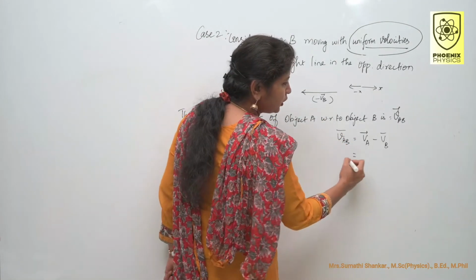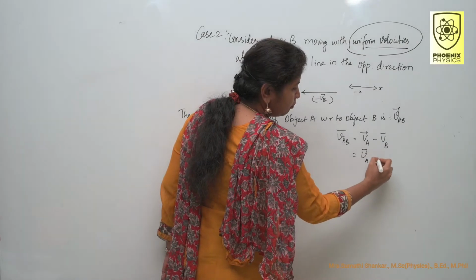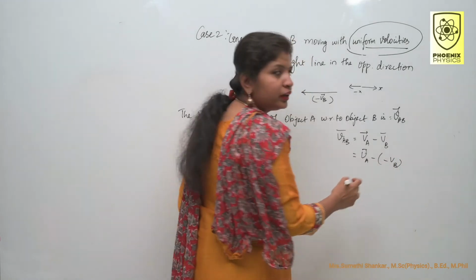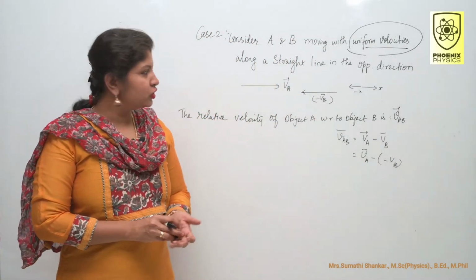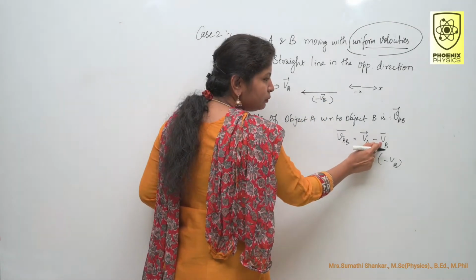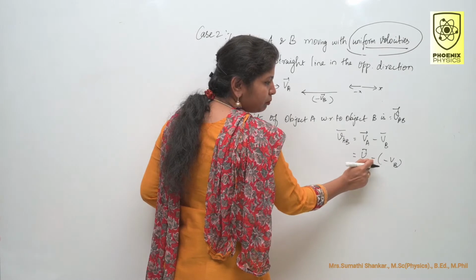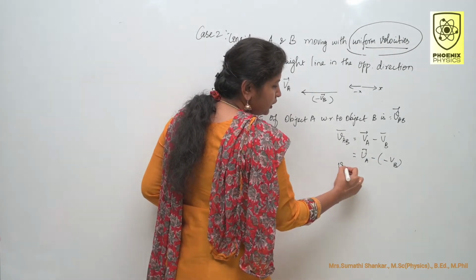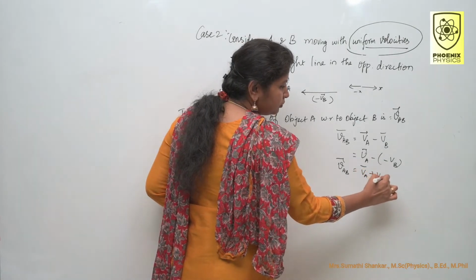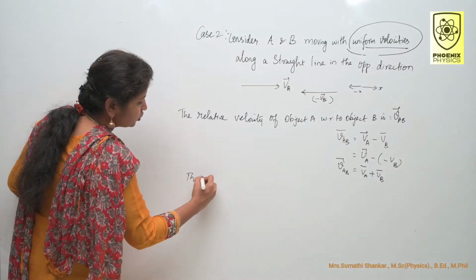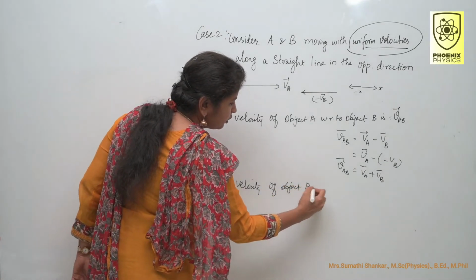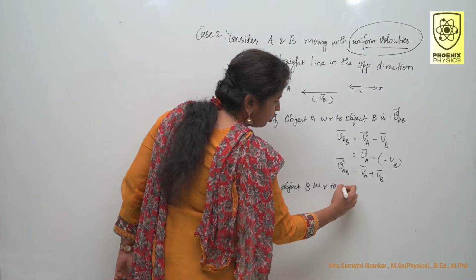So VAB is equal to VA minus of minus VB. Why did I put a minus sign here? Because VB is in the opposite direction. So instead of VB, substitute minus VB; minus into minus gives plus. So VAB is equal to VA plus VB. Then the relative velocity of object B with respect to object A.